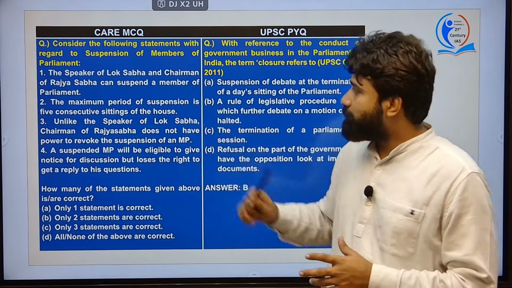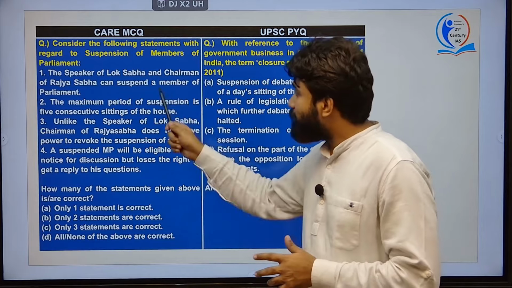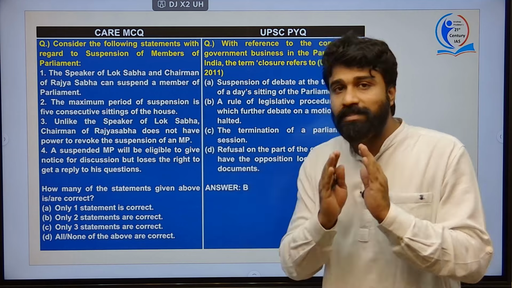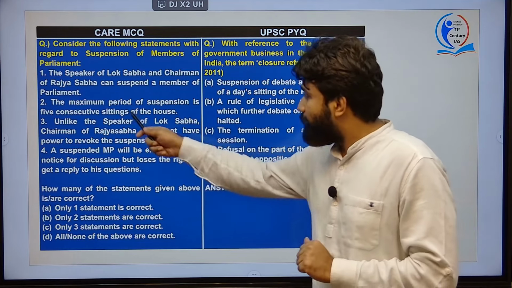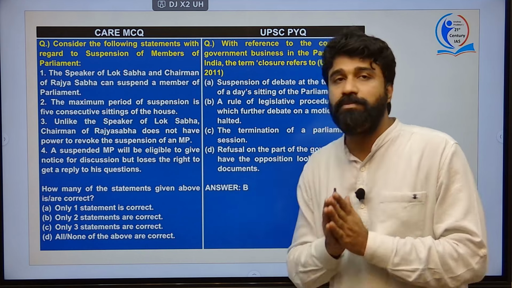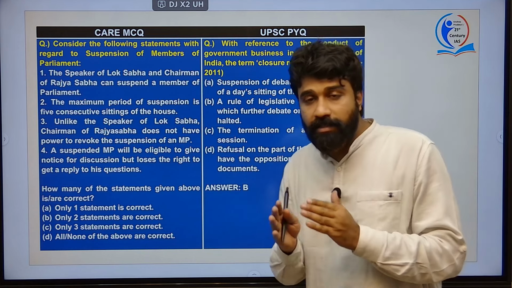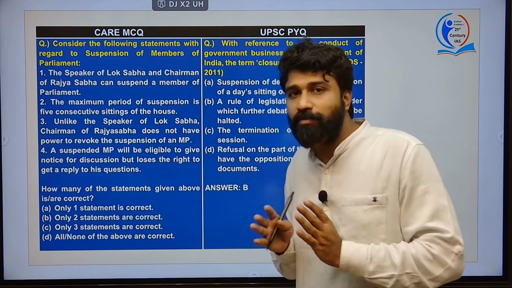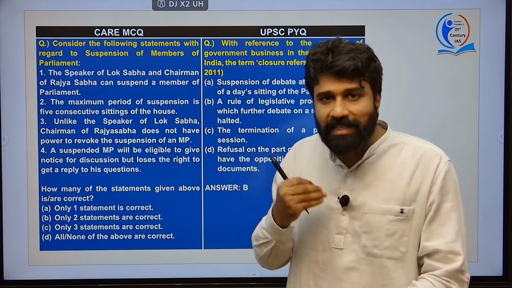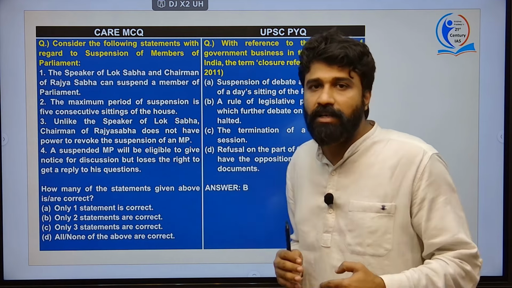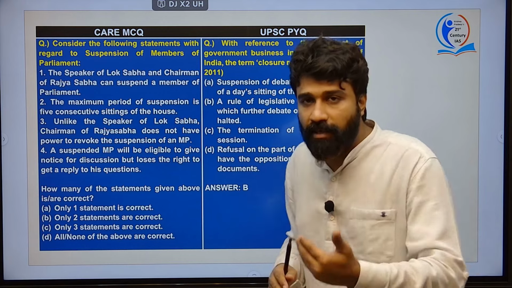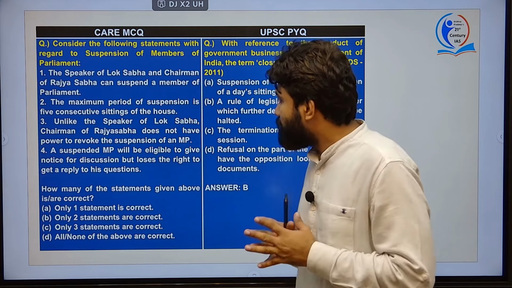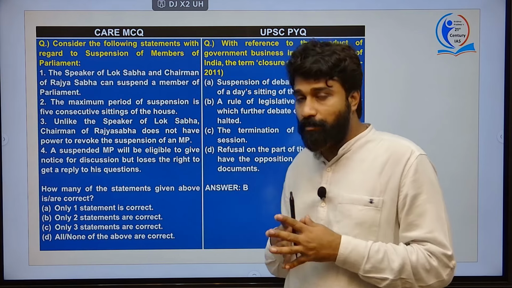Coming to suspension of members of parliament, statement 1 says the Speaker of Lok Sabha and the Chairman of Rajya Sabha can suspend a member of parliament. No, the Chairman of Rajya Sabha cannot suspend a member of parliament. And the second statement, the maximum period of suspension is 5 consecutive sittings of the House. No, it is the remaining period of the House or 5 consecutive sittings of the House, whichever is earlier or lesser, that should be the actual suspension period that may be the authority given to the Speaker. And next, unlike the Speaker of the Lok Sabha, the Chairman of the Rajya Sabha doesn't have the power to revoke the suspension of an MP. No.